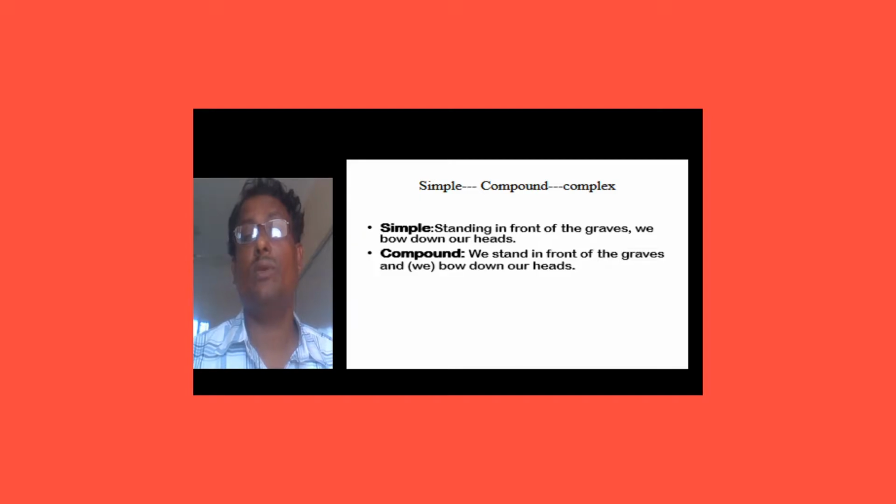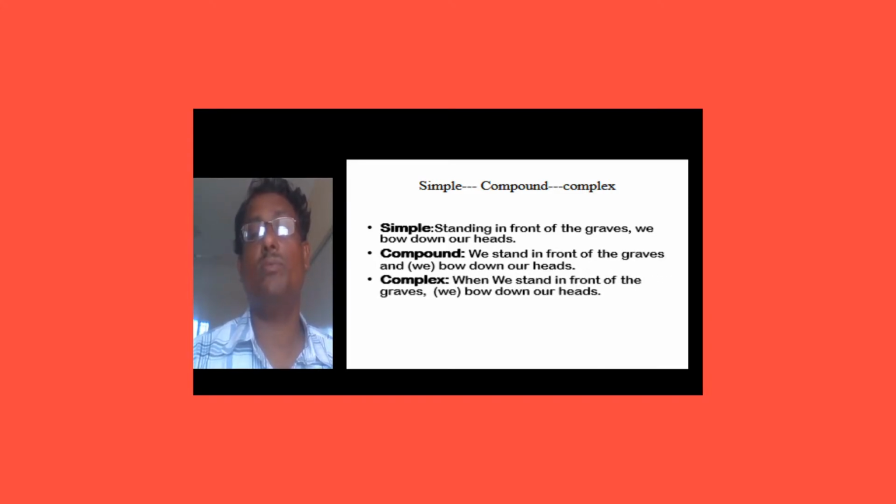So what should be the compound form of the sentence? Let us see. We stand in front of the graves and we bow down our heads. In the next part, we can avoid the subject "we", because the subject of the two parts is the same. So what should be the complex form of the sentence? You know that in order to make a complex from compound, if we get "and", we use as, since or when at the first, and we use a comma mark instead of "and". So it is very simple or very easy for you. Let us see what should be the complex form of it.